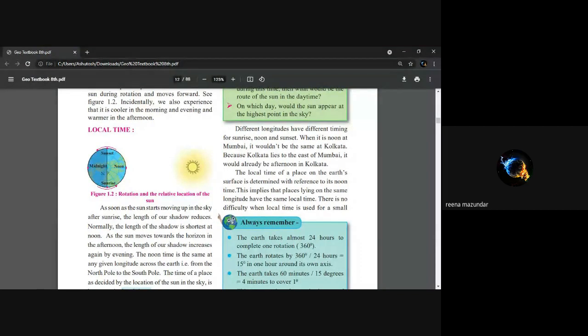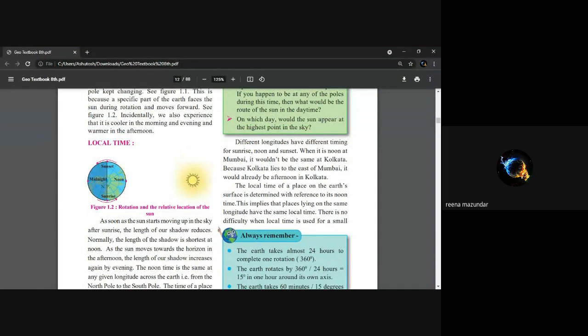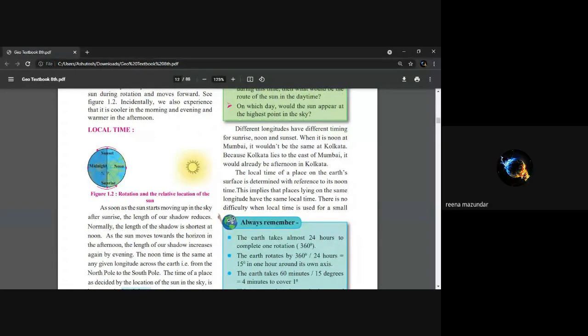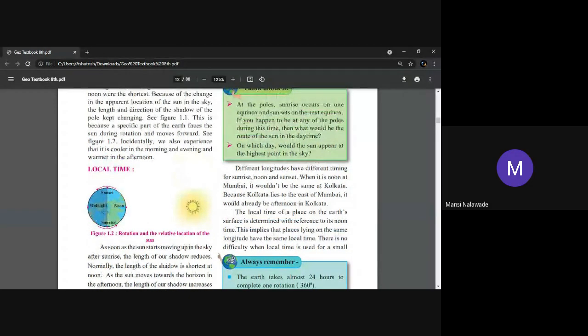Now, next question is, when there is noon in Mumbai, it may be afternoon in Kolkata. Why? Can I, Mansi? Yes. Because Kolkata lies to the east of Mumbai, it will already be afternoon in Kolkata. Very good. Nidhi? Yes, ma'am.